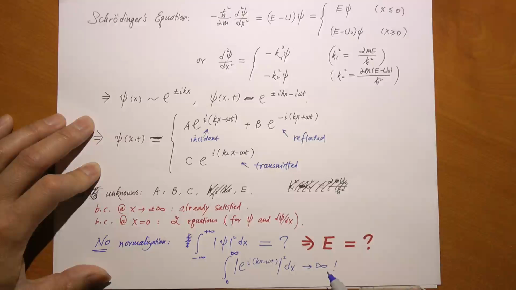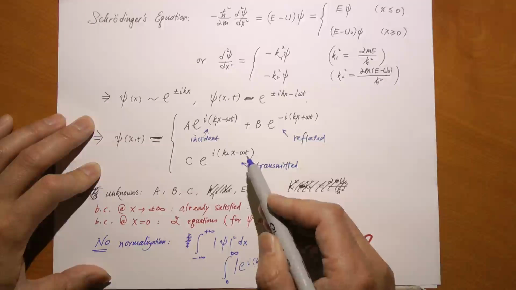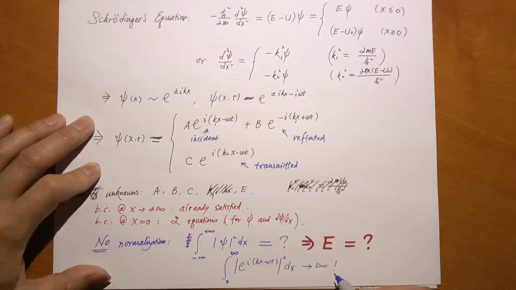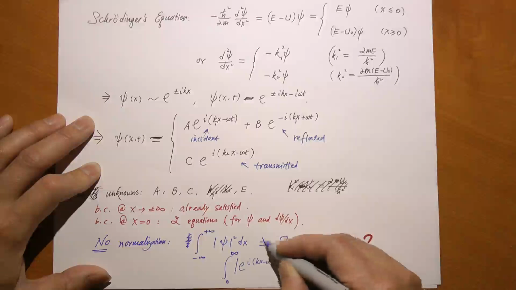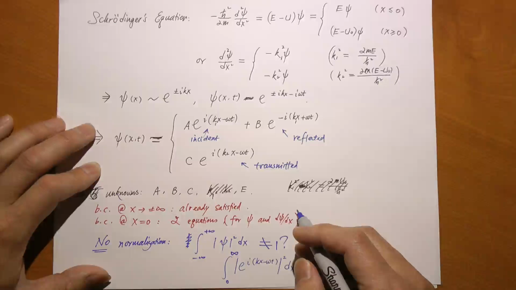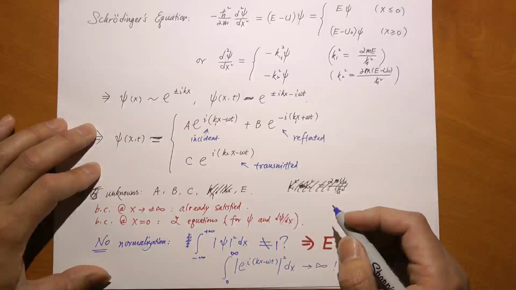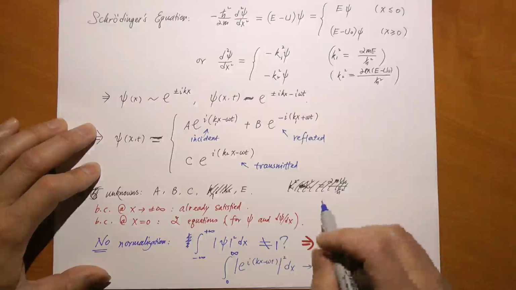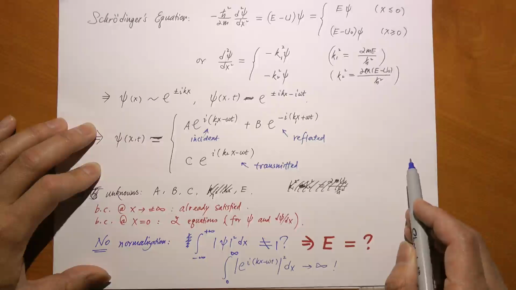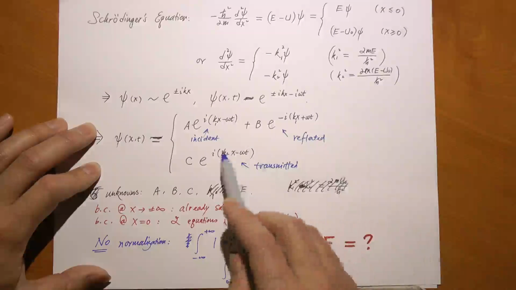What did that tell us? It tells us that in this particular case, this traveling wave, the normalization condition is not satisfied. It is not equal to 1. And this sounds strange, but it's actually not a surprise if you think really hard about it. This particle, unlike the bound state, can go all the way to infinity. Therefore, the chance of finding it everywhere in space is extremely low because it's so spread out.